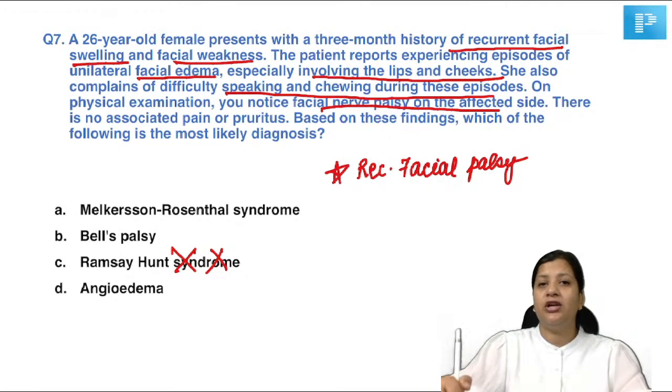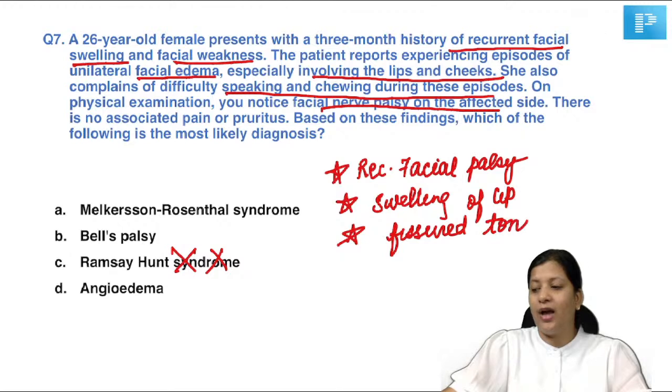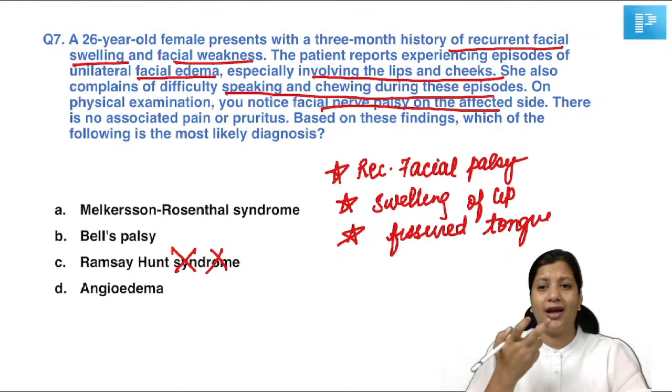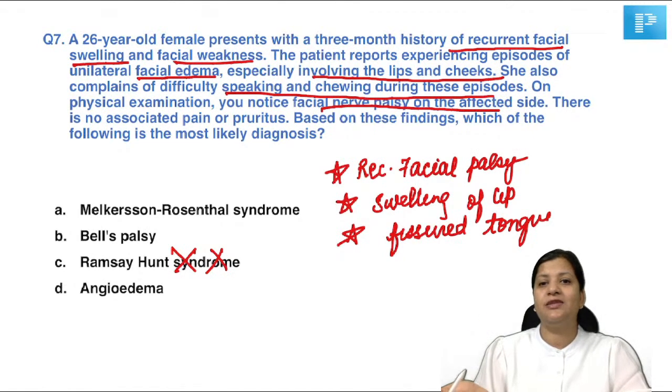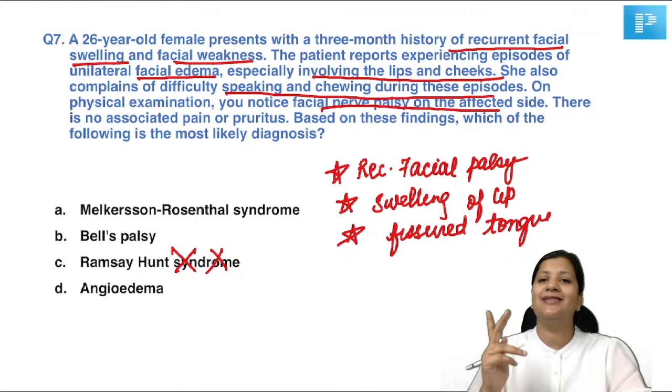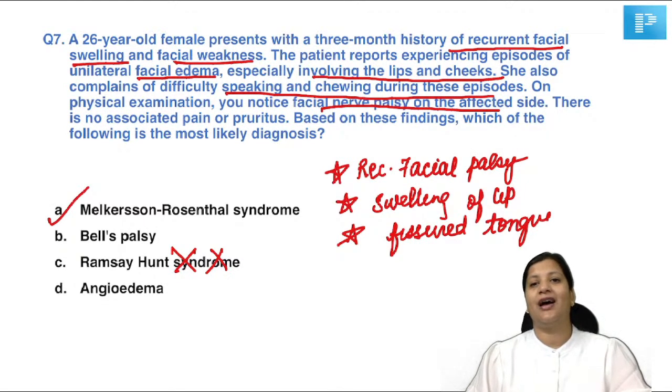Now, what is mentioned here? The patient is having swelling of lips and cheeks. Also, the patient is having difficulty in speaking because there is a fissure tongue. Why is somebody having difficulty in speaking? When you have an ulcer simply on the lips or on the tongue, can you speak well? We cannot. So, the patient is having difficulty in speaking because of fissure tongue. Now, what is this triad where you see recurrent facial nerve palsy, swelling of the lips, and fissure tongue? Yes, the correct answer is going to be Melkersson-Rosenthal syndrome.